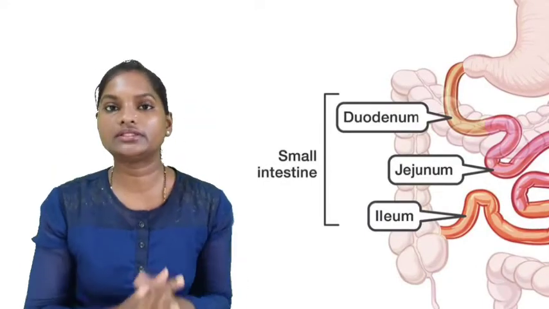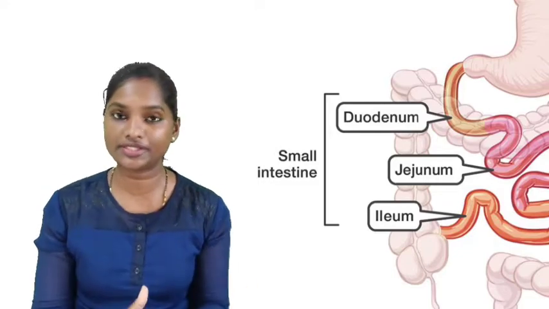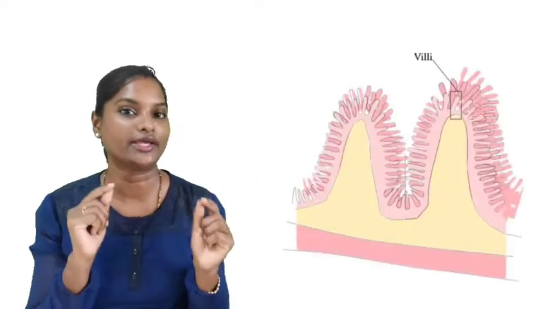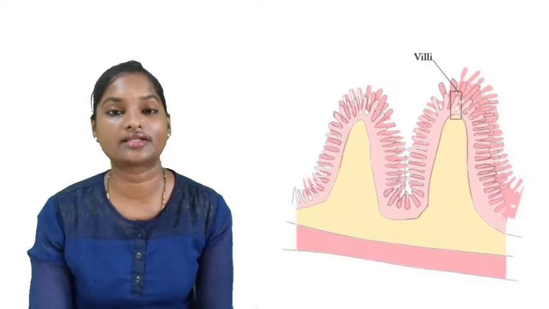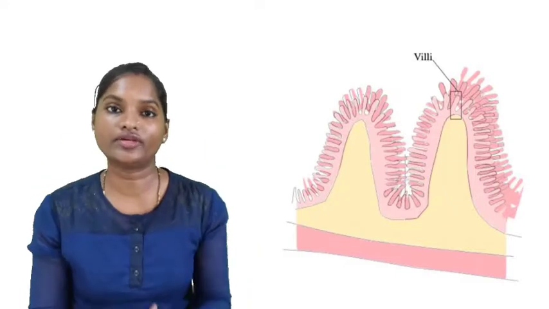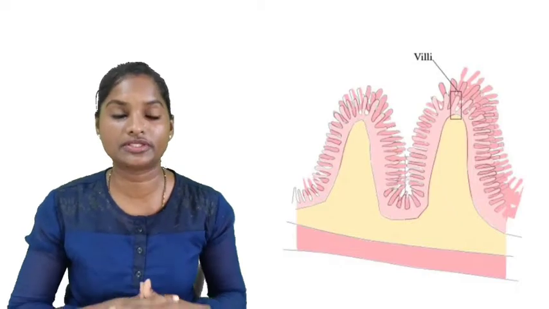Throughout the small intestine, absorption takes place, majorly the absorption of water and nutrients, and it is done with the help of tiny finger-like projections called microvilli. There is also an interesting fact about microvilli: they increase the surface area for absorption, and when you check the total surface area for absorption, it is almost equal to the size of a tennis court. Very interesting, right? And this helps in efficient absorption of your digested food, and that is the major function of the small intestine.